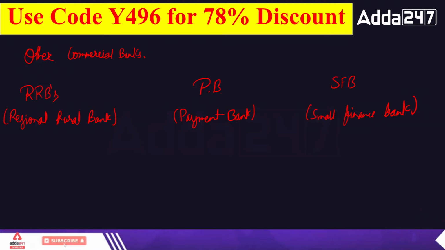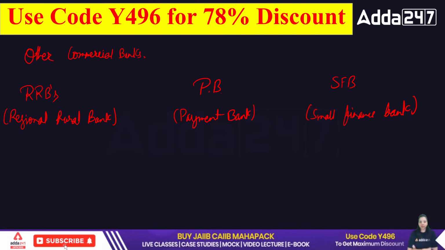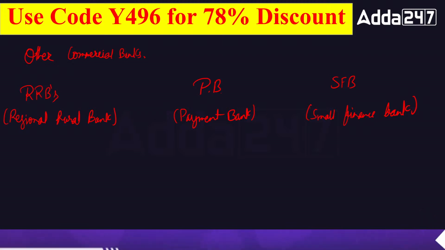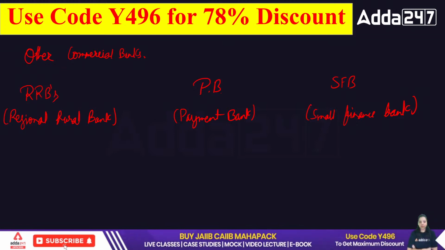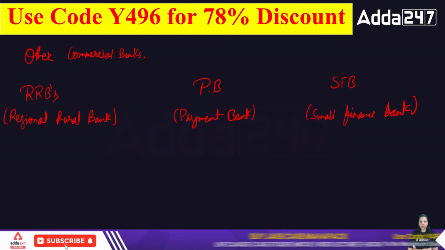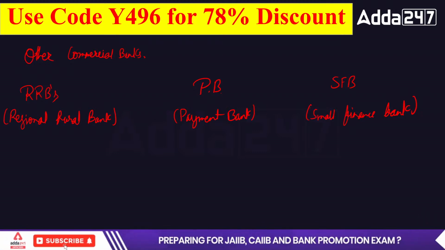Okay. So the payment bank and small finance bank have been introduced mainly for financial inclusion, and the RRB was introduced for the upliftment of the rural economy. That's why we have not defined them with the public sector, private sector, and foreign bank, because they are banks categorized as per function, and public sector and private sector banks are described on the basis of ownership.